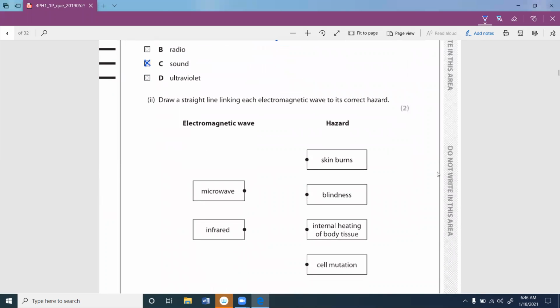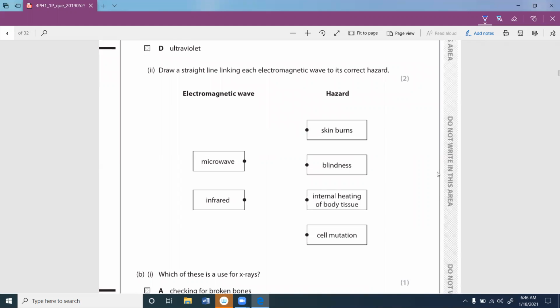Draw a straight line linking the electromagnetic wave to the correct hazard. The best way of memorizing this is that we use microwaves to heat food. It can easily heat up any kind of cells or any substance which contains water. So the answer is here. Simply you can write the answer for that.